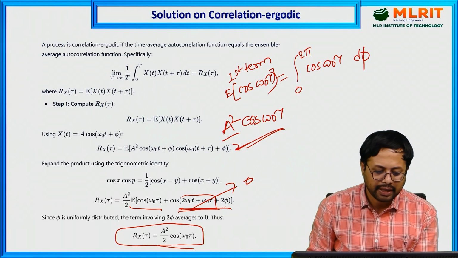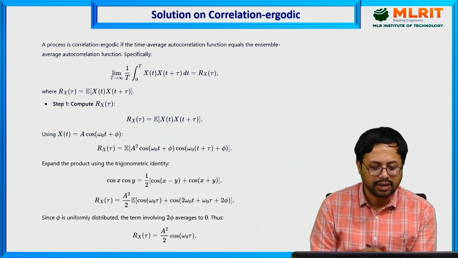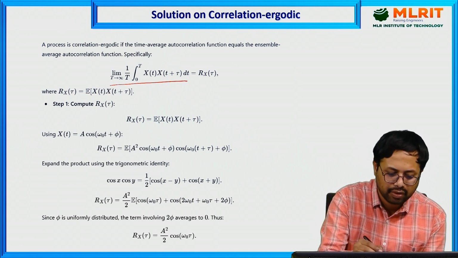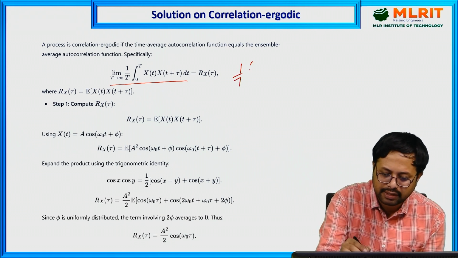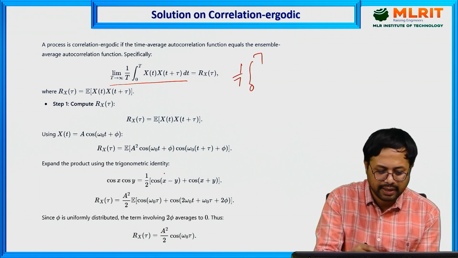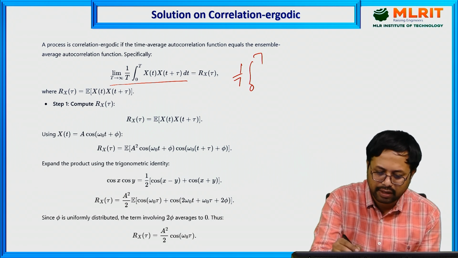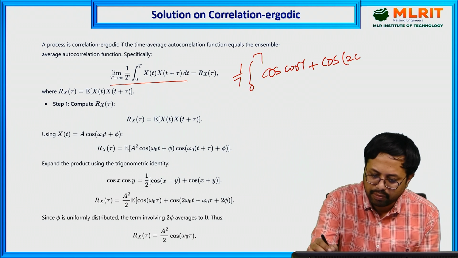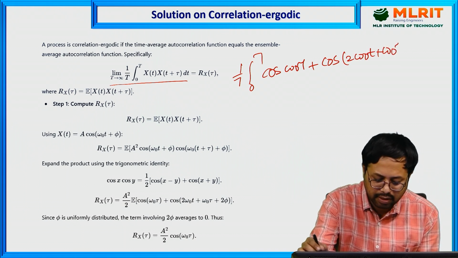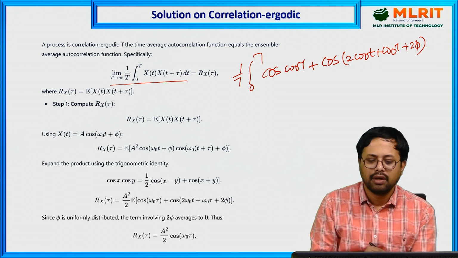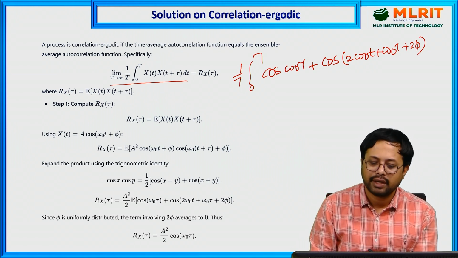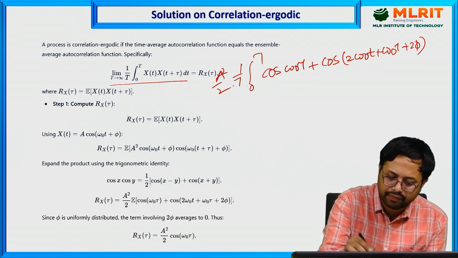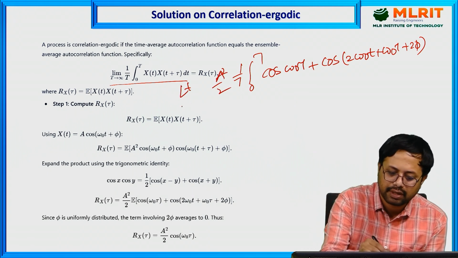Next, similarly, you can calculate the time average. The time average formula is 1 by T, integral from 0 to T of x of t, and here again x square of t we already solved, giving cos omega naught tau plus cos of 2 omega naught t plus omega naught tau plus 2 phi. Again we follow the same approach. Whatever constant is there, a square by 2, you take outside, with the limit T tends to infinity.